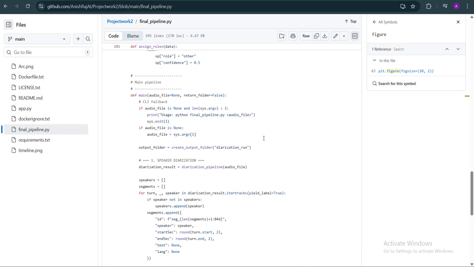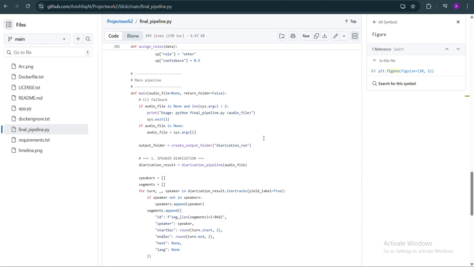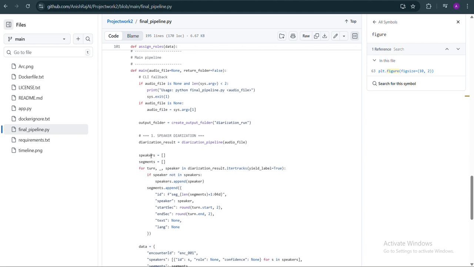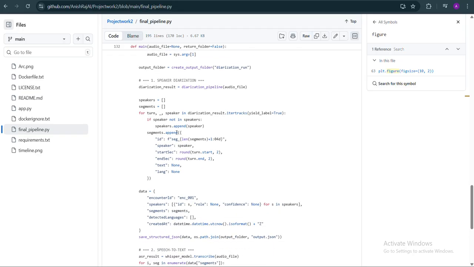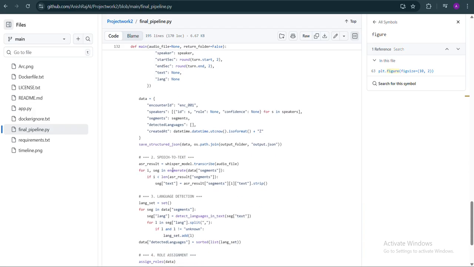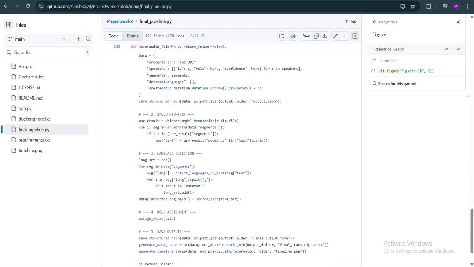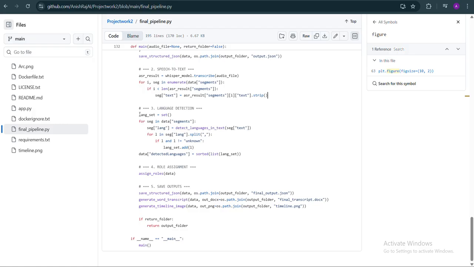And here is the diarization part: how many speakers, how many segments, and you are appending the ID, speaker, start second, end second, what kind of text, what kind of language, everything. And with the help of the Whisper model, we are converting the speech to text, which is the crucial part here. And here we are detecting the language, and this is for the roles. We can modify it, and yeah, that's it.